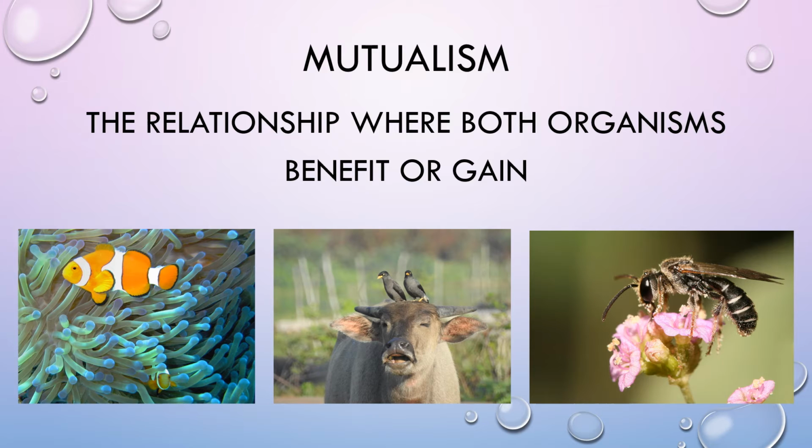And the third example, the bees and the flowers. The flowers benefit because the pollen grains are being transferred to another flower or to the stigma of the same flower, while the bees get the nectar.